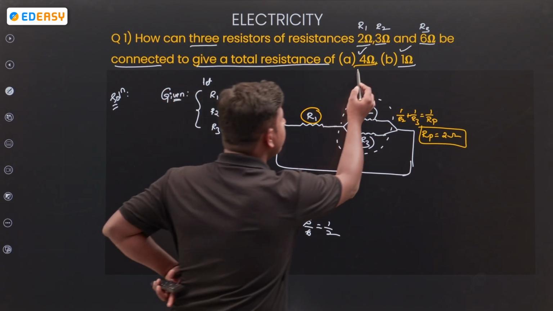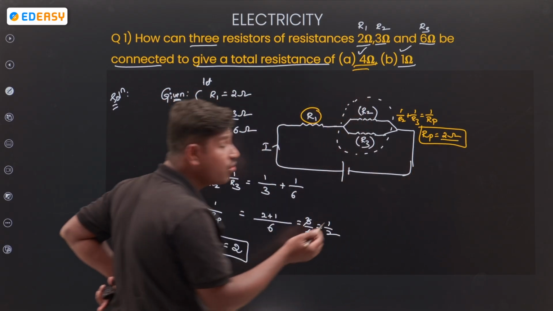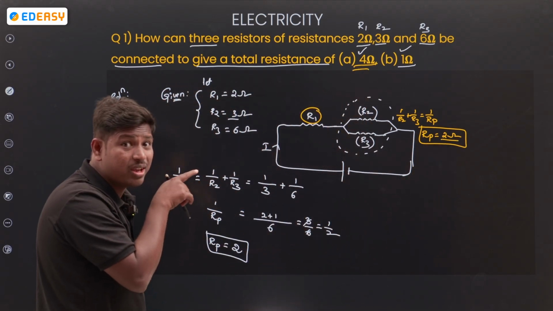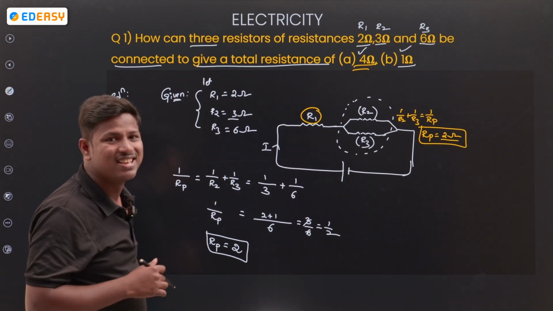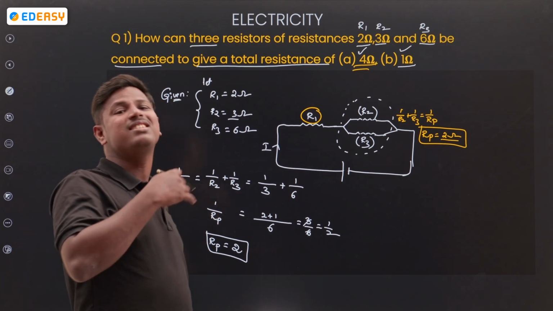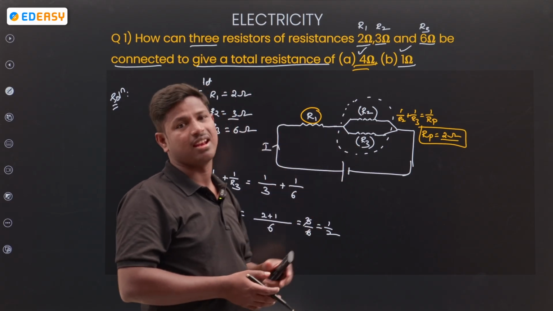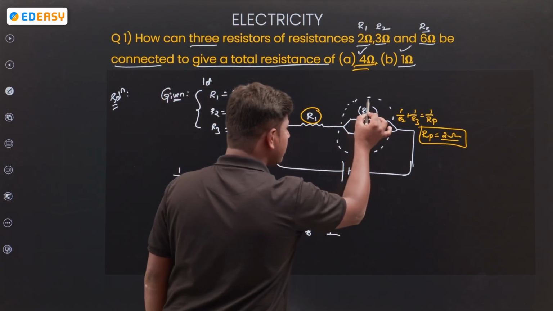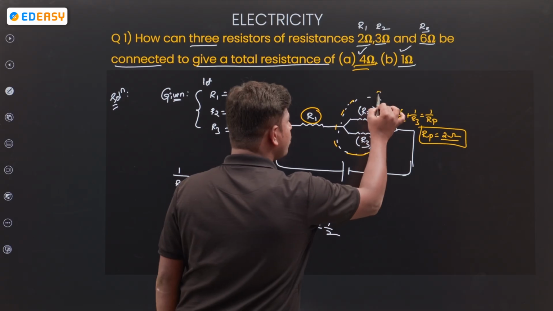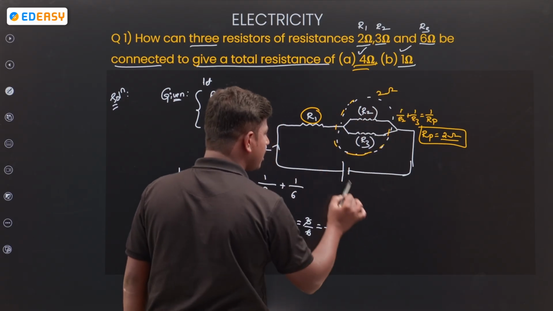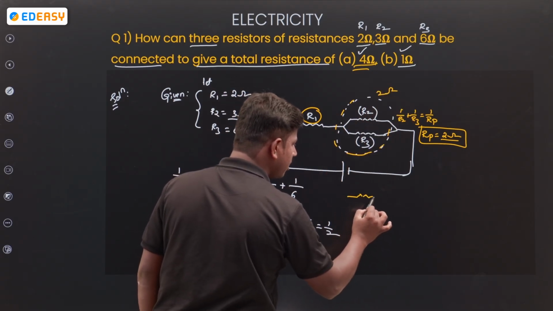If you want to get 4, already 2 ohms are there. If you want to get 4 ohms, how do we connect, series or parallel? From the comment section, they gave an answer also. They connected in series. See, the total resistance of R2, R3 is 2 ohms.